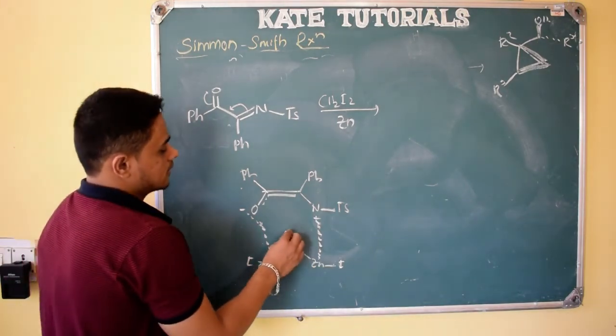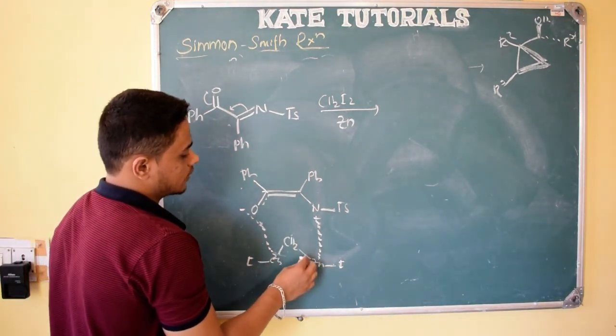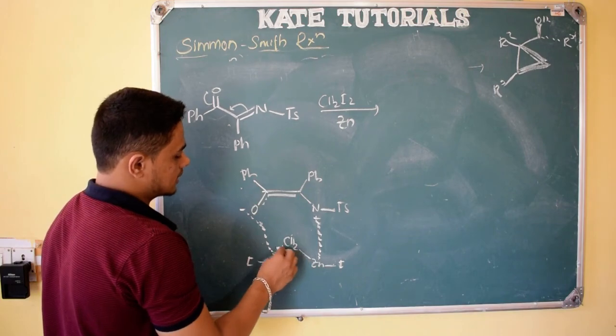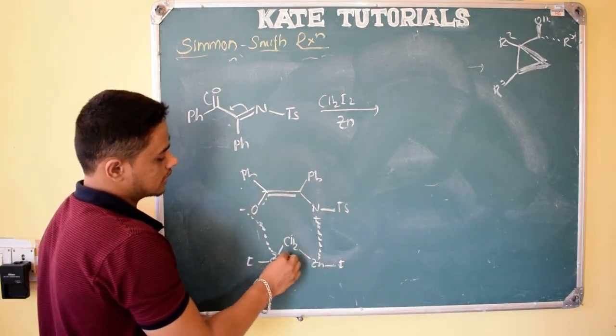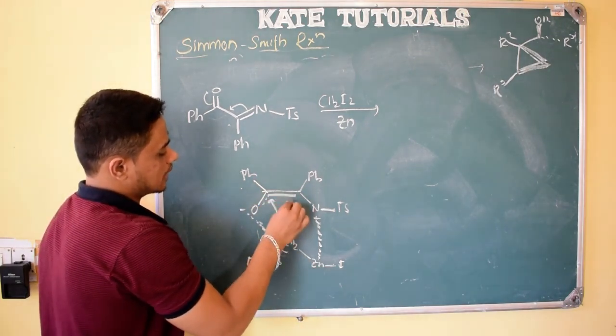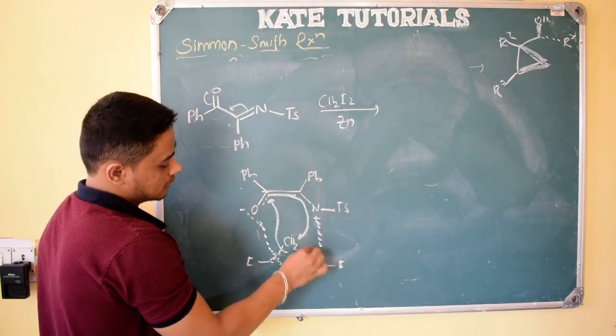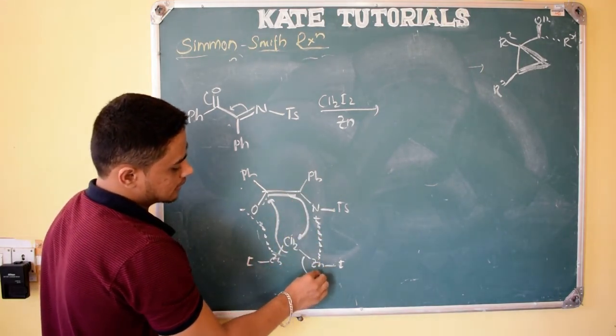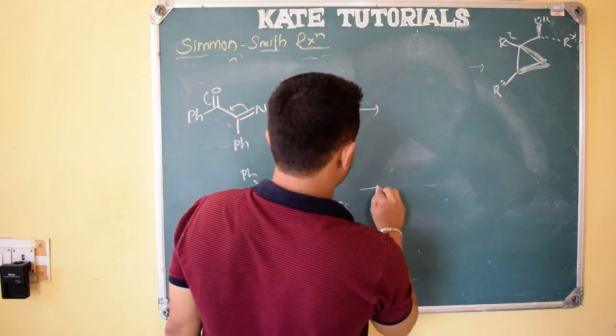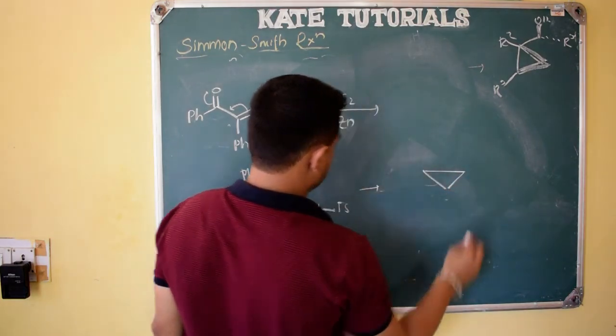And here the reaction happens in this way, as this is positive and this is negative charge given to zinc, so this electron density moves to this carbon, and this will take it, and zinc will take like this. So what happens? It will form a structure like this, right?